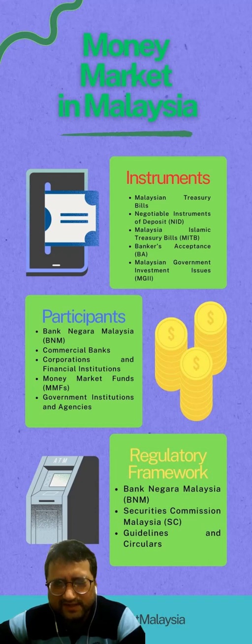Government institutions and agencies. Various government institutions and agencies in Malaysia participate in the money market. These include entities such as Employees Provident Fund (EPF) and Government-Linked Investment Companies (GLICs). They invest surplus funds in money market instruments to generate short-term return while maintaining liquidity.